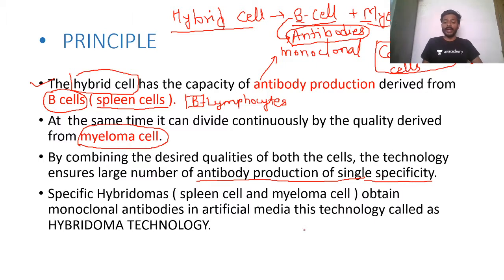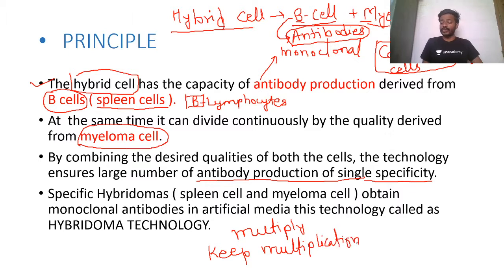cancerous cells to multiply. कैंसरस सेल का मेन क्वालिटी क्या होता है? ये मल्टीप्लाई होती है अनलिमिटेड टाइम, they do not stop multiplying, they keep multiplying, and that's why they form tumors. So cancerous cells, multiplication. Rapid multiplication or uncontrolled multiplication. दो क्वालिटीज है, बी सेल की क्वालिटी एंटीबॉडी प्रोडक्शन एंड माइलोमा सेल की क्वालिटी मल्टीप्लिकेशन. So we combine these two qualities and this hybrid cell produces antibodies in large numbers.